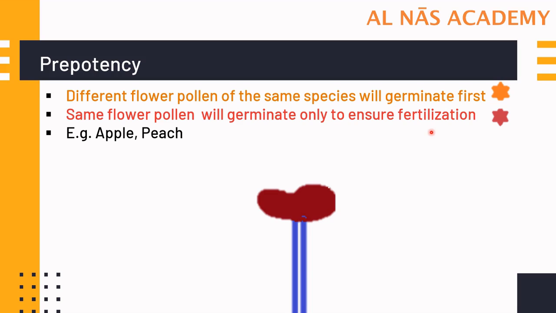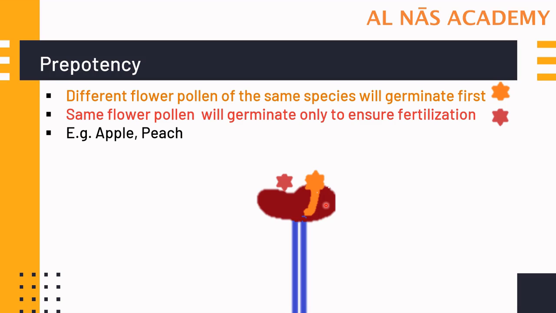It means that if two different pollens have fallen on the stigma, one of the same flower and the other of a different flower but of the same species, then this different flower pollen will germinate first.